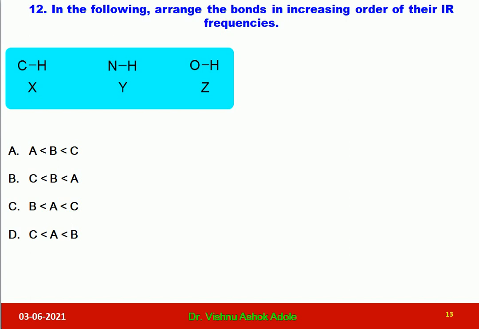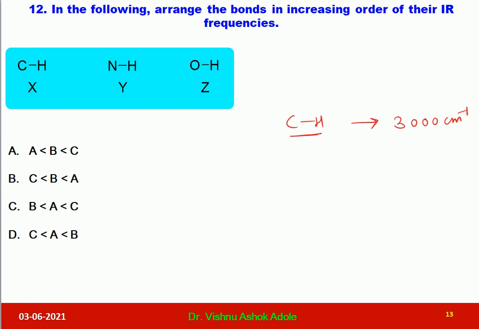12. In the following, arrange the bonds in the increasing order of their IR frequencies. So options are CH, NH and OH. Dear students, what is important here, the CH bond absorbs generally around 3000 reciprocal centimeter.